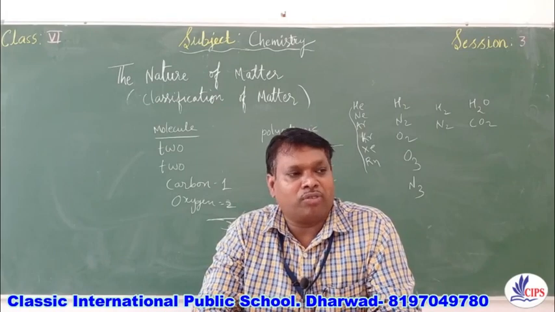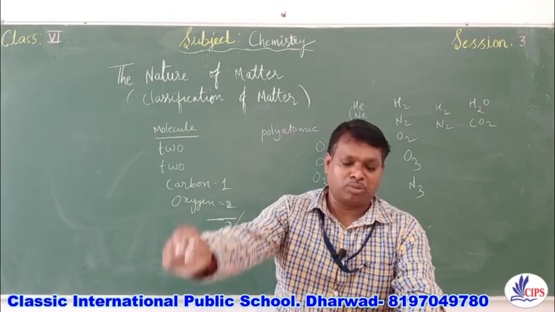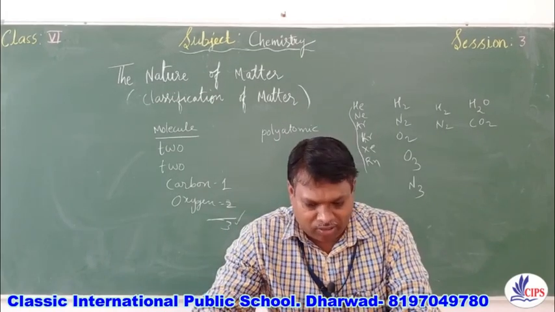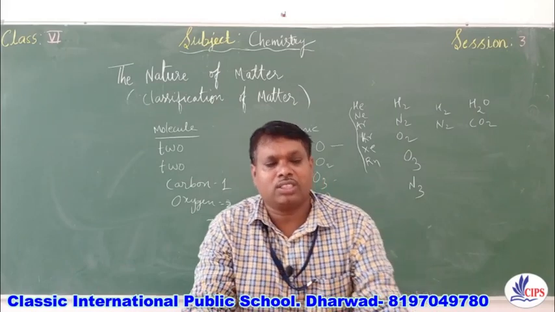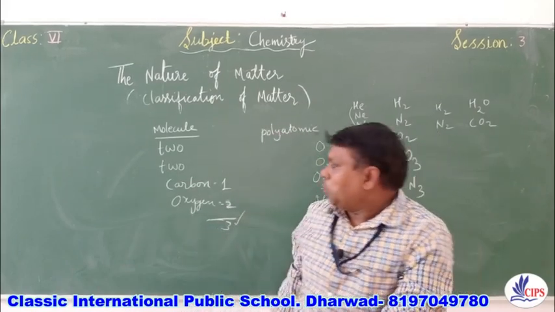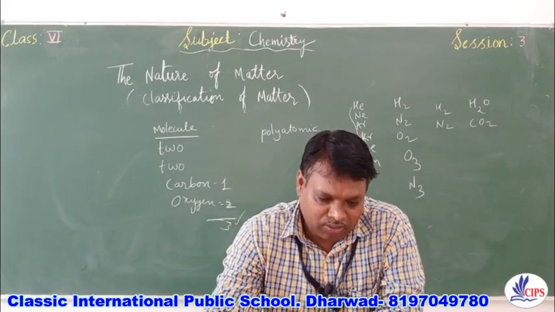Next question number 4, triatomic molecule among the following is: first one ozone, second one phosphorus, third one sulfur, fourth D is carbon. The answer for this is ozone. A is the answer for the fourth question.